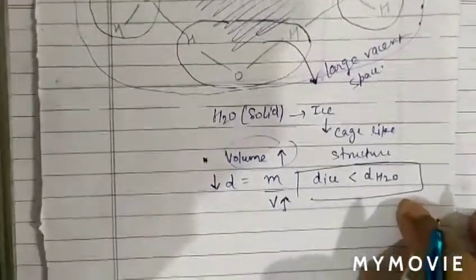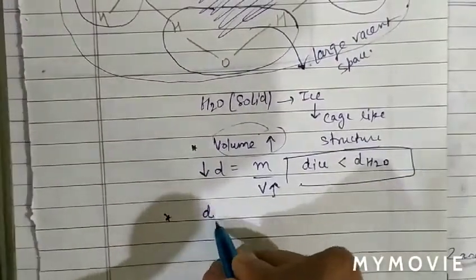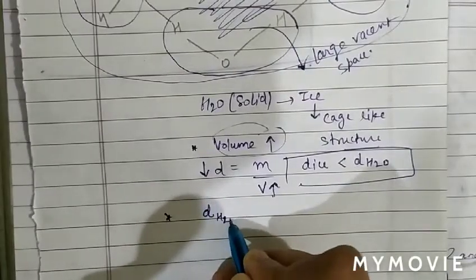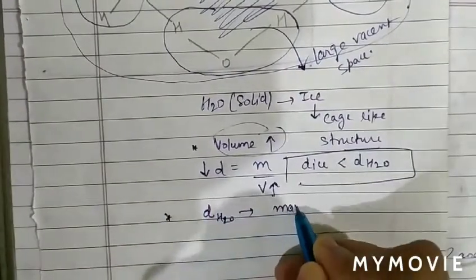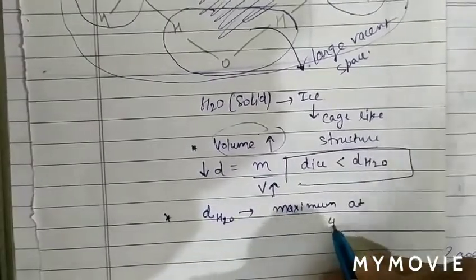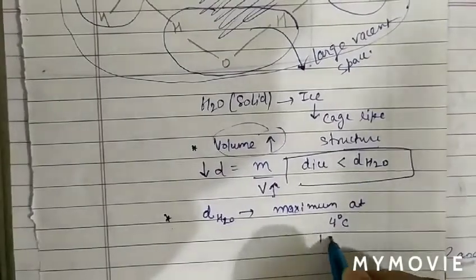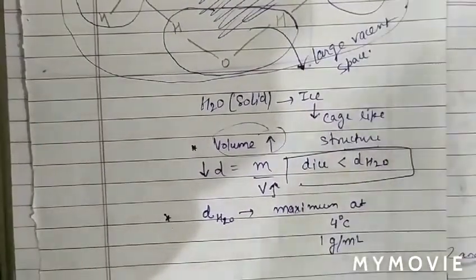And also we know the density of water is maximum at 4 degrees Celsius, which is 1 gram per ml.